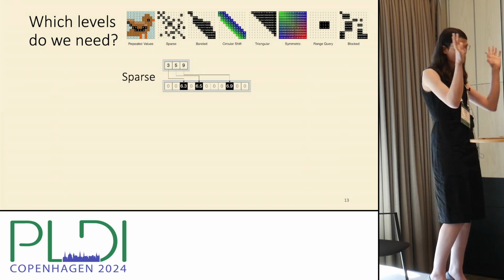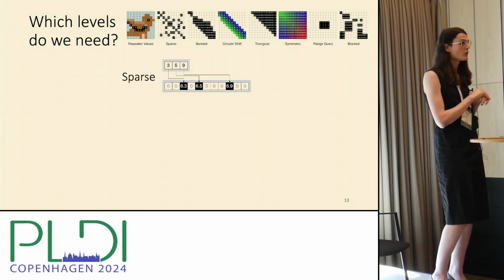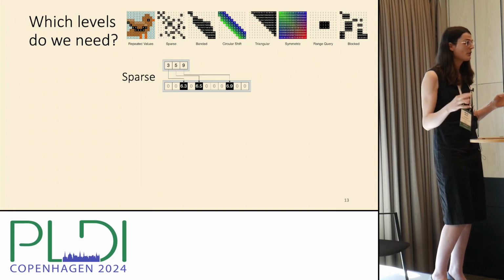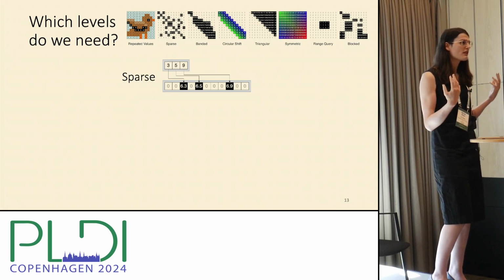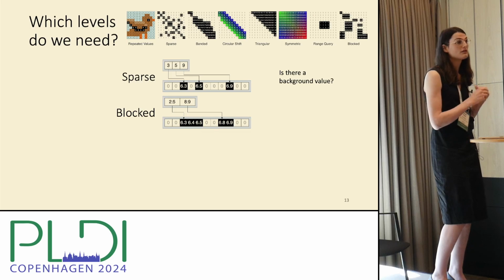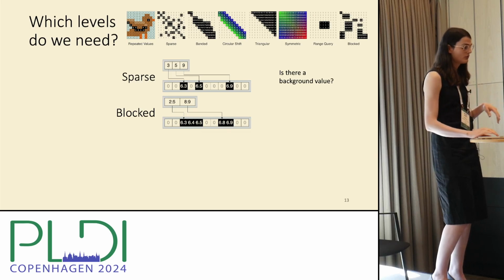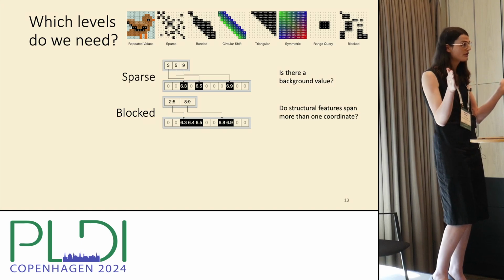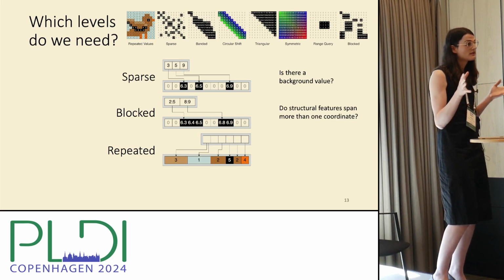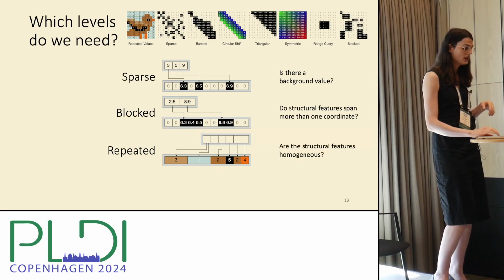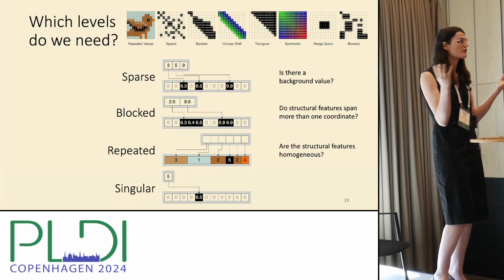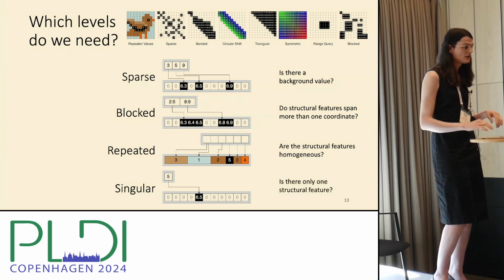So I'm going to propose a couple of properties that I think are worth taking advantage of. This list isn't necessarily complete. Maybe there are more, but maybe we can think of these a little bit more like axioms. So there's sparse, right? Is there a background value? Is it blocked? Is there more than one value, right? Is it representing a range of coordinates or a single coordinate? Then we might ask, are all of those coordinates the same value, or are they different, right? So we have repeated. And then there's also a question of, is there just one structural feature that we're talking about, or is there more than one? And so we call this a singular property.